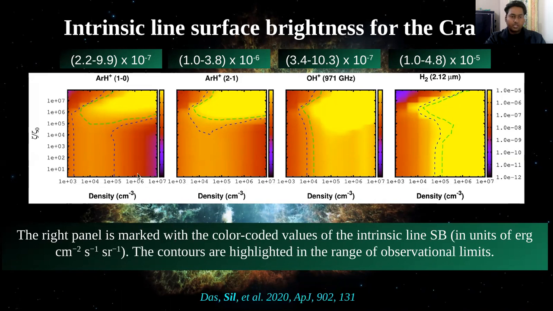And you can see that the observed surface brightness is indicated in the upper panel. And you can see from here that at density roughly of the order of 10 to the power 4 to 6, and cosmic ray ionization rate of the order of 10 to the power minus 6 to minus 8, we can match the observed line surface brightness of the Crab.